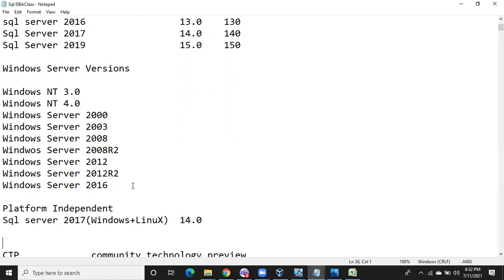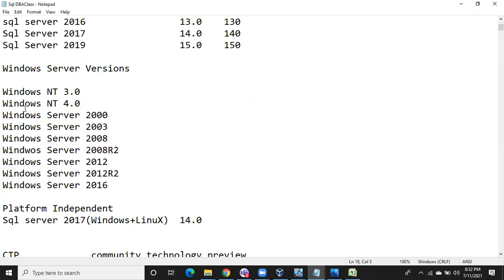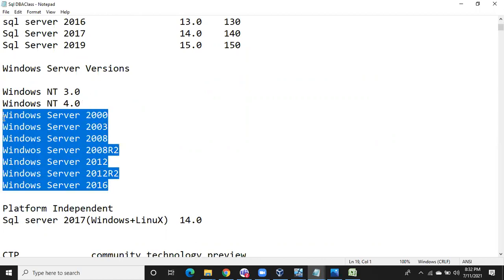So we have Windows Server operating systems also. Okay, so in the organizations we are going to use these operating systems, either Windows Server 2000 or Windows Server 2003 or Windows Server 2008, Windows Server 2008 R2, Windows Server 2012, Windows Server 2012 R2, Windows Server 2016.